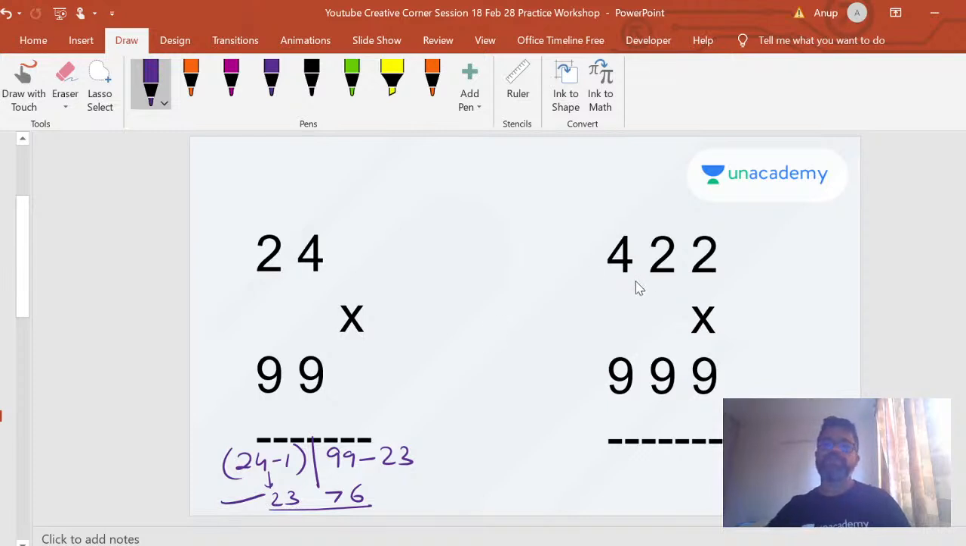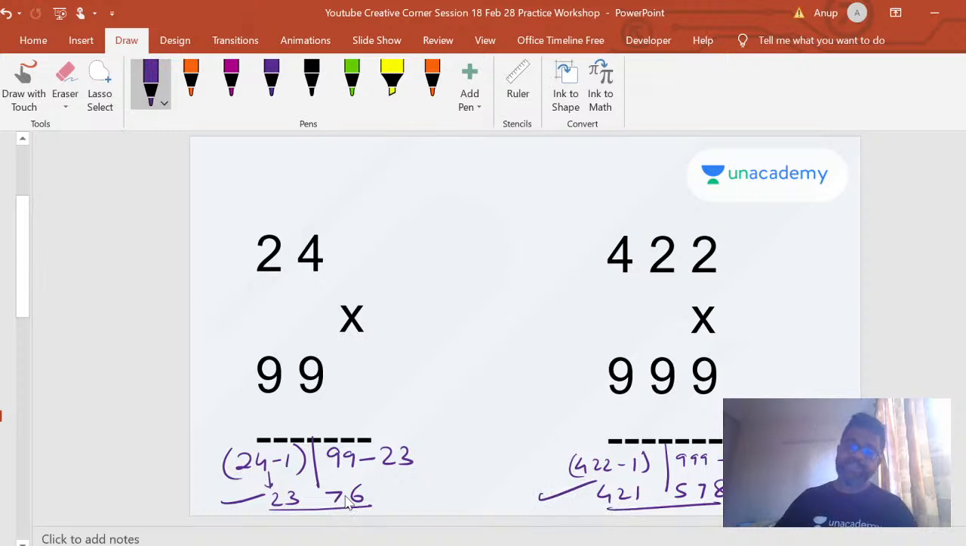Similarly, same thing follows for 422 as well, right? So you take 422 minus 1. That's the first part of your answer. Second part of your answer is 999 minus 421, right? Whatever you get out of 421, and then you get 9 minus 4, 5, 7 and 8. 4, 2, 1, 5, 7, 8. So it's easy, right? Easy, no?